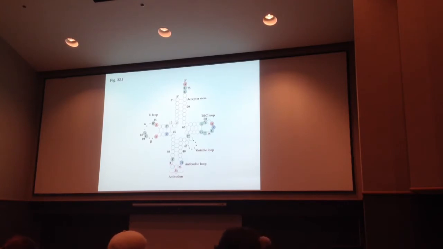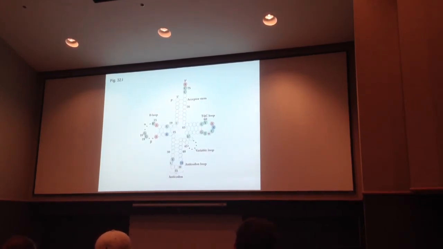Down at the opposite end is the anticodon, and this is the triplet code, which is part of the genetic code. We'll talk about that in a minute. The two other regions here are called the D loop, because there's a D pseudo-U residue in here. The other is called the T pseudo-U loop because it has a thymidine and a pseudouridine in there, so this is the T pseudo-U loop.